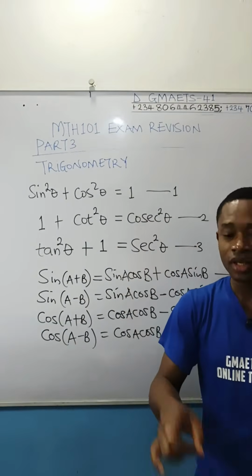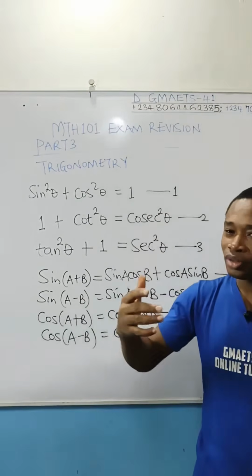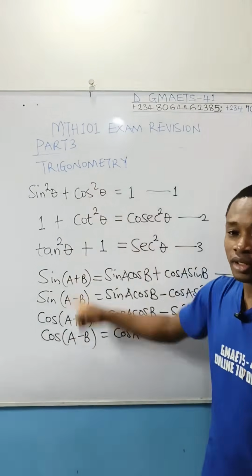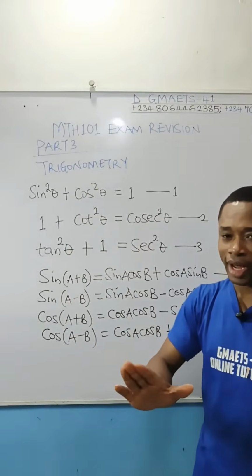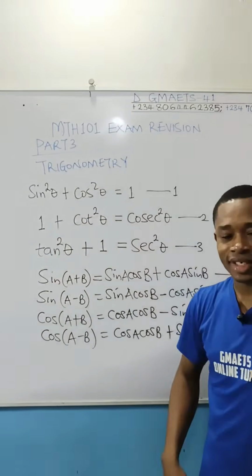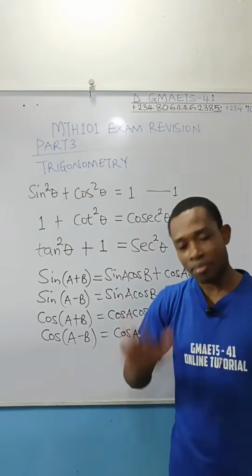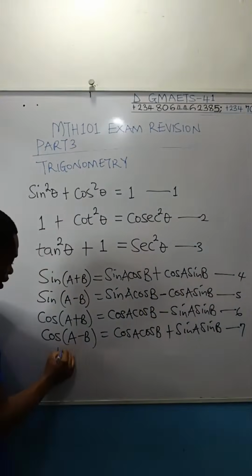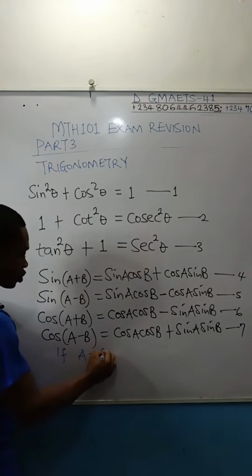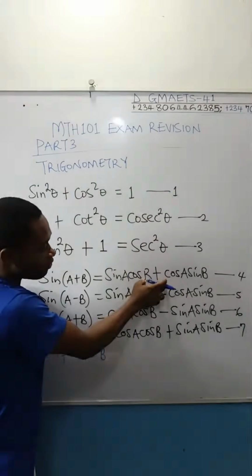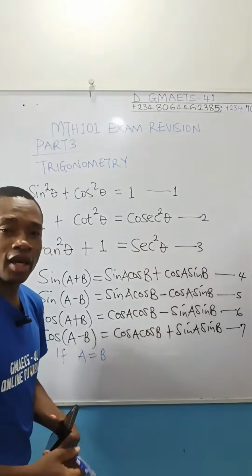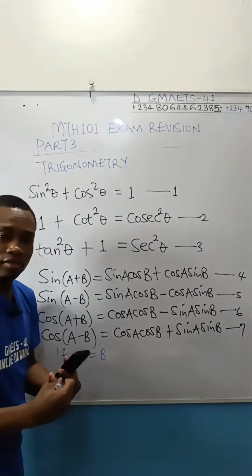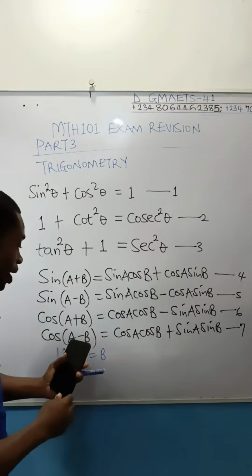Please, Chidebele, that say that for you, these things are confusing. Yes, it should confuse you. Don't panic. Memorize the identities, just like formulas. Are you getting me right? Memorize them. Okay. If I say that angle A is equal to angle B, these last four formulas will take some kind of format.